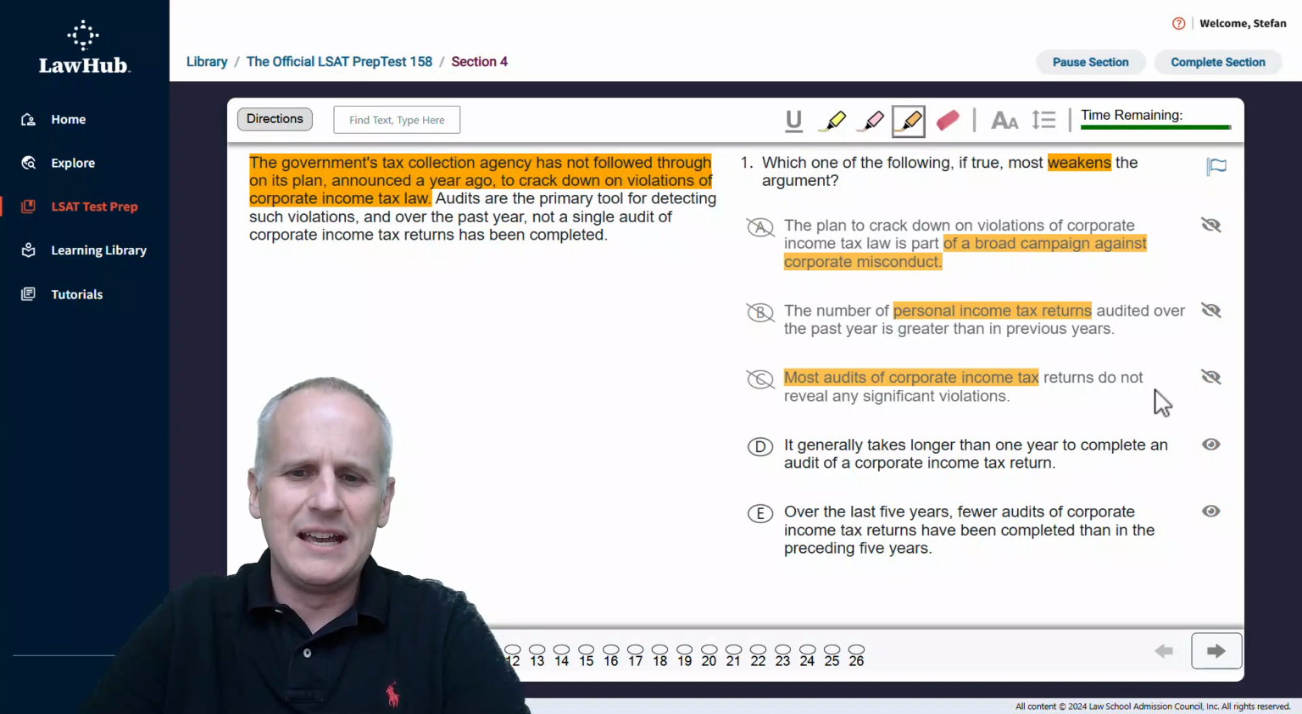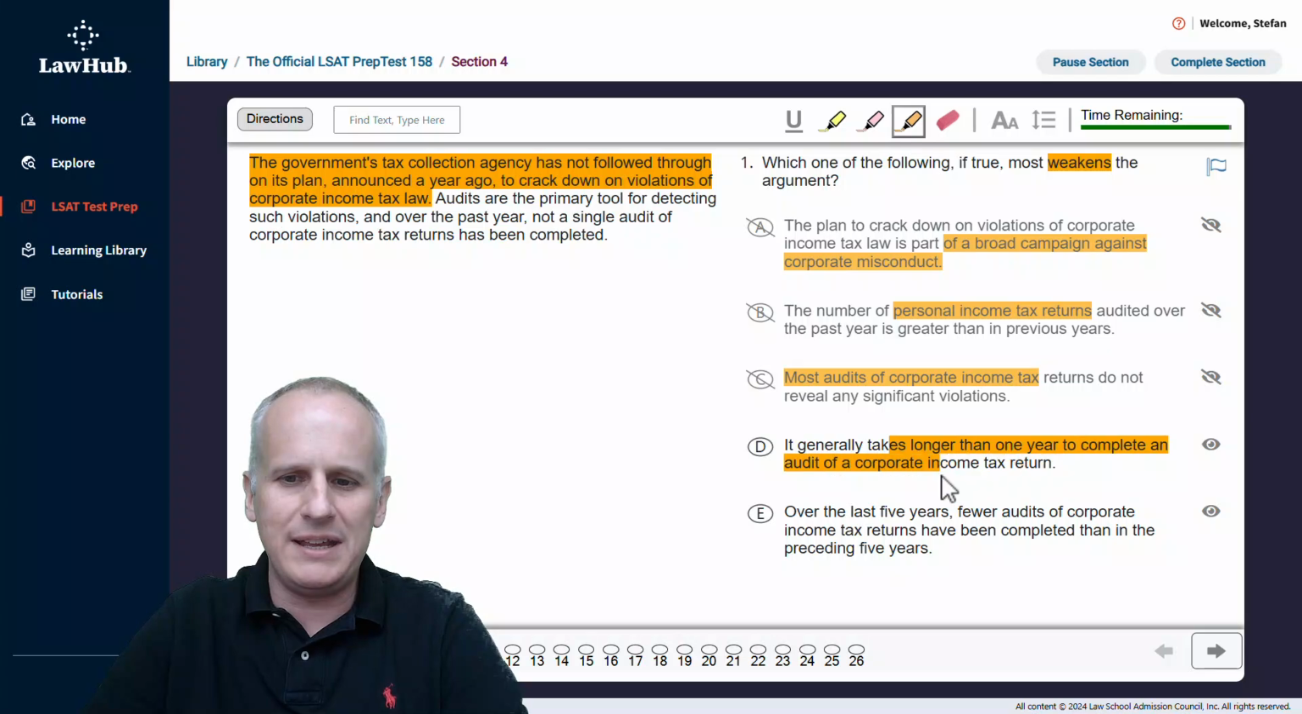And next, choice D, it generally takes longer than 1 year to complete an audit of a corporate income tax return. And we know that everything was predicated on this idea that over the past year, not a single audit has been completed. Well, if it takes longer than 1 year to complete an audit of one of these corporate income tax returns, well, that explains why this isn't a lack of follow through. It just takes more time than has been allowed to elapse. So choice D definitely is a way to weaken this argument.